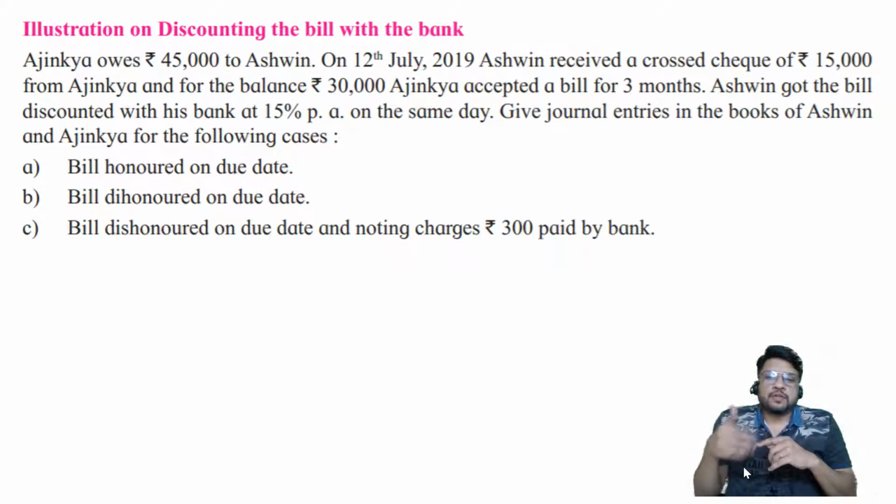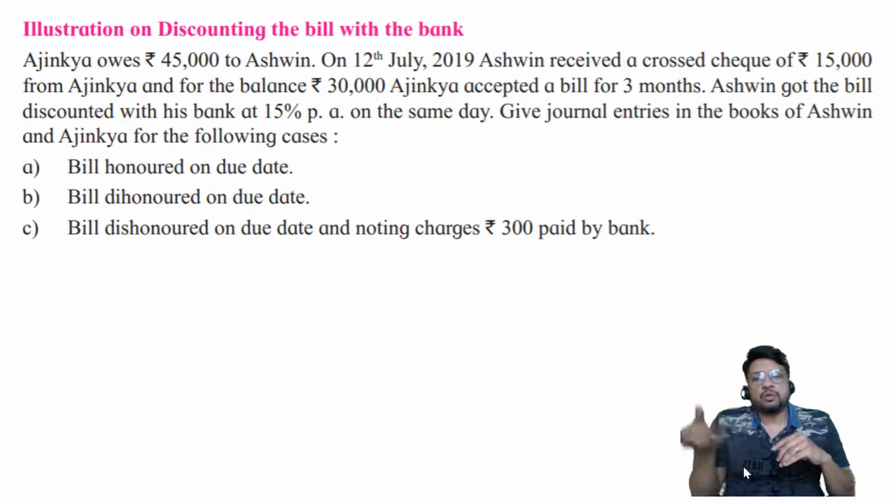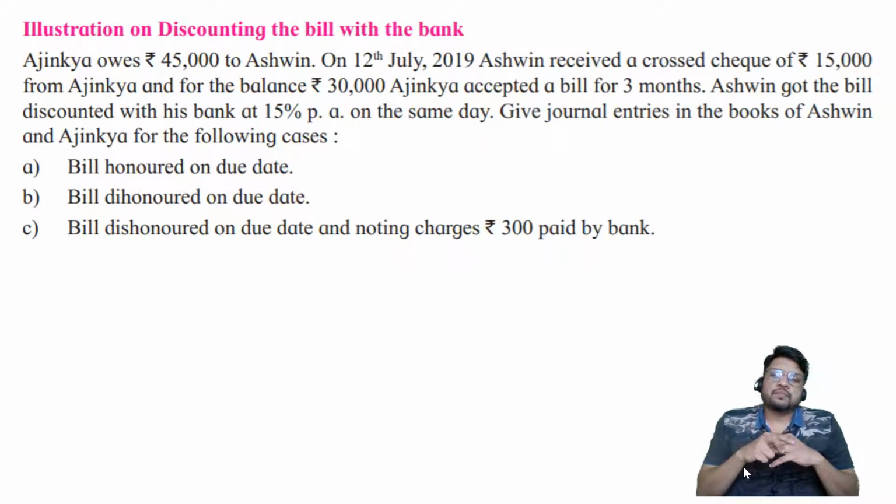and the security which is provided to the banker is the bill of exchange. On the due date, the banker himself is going to collect the amount from the drawee. So it is not just a security, but the bill is actually sold to the banker. That's why the definition of discounting of a bill is selling the bill to the bank. So on the due date, the banker will collect the bill from the drawee. So obviously, the banker's money will be invested, the banker's money will be used by the drawer before the due date of the bill.